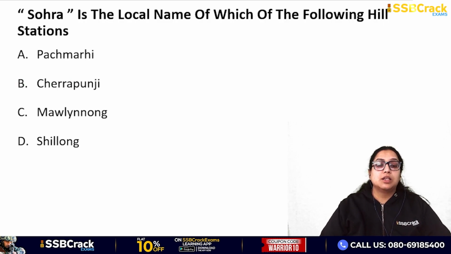Last question. Sohra is the local name of which of the following hill stations? Pachmarhi, Chirapunji, Mawlynnong, Yashanong. Okay, so it is the local name of Chirapunji, correct? So that is all with part 3 of the Indian geography. I hope we have completed many questions on these 3 parts of the geography.